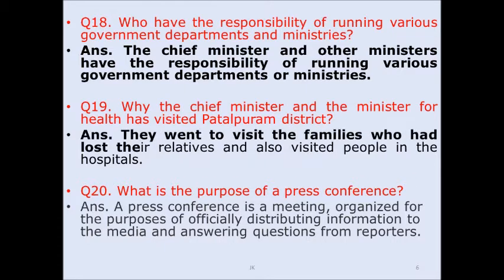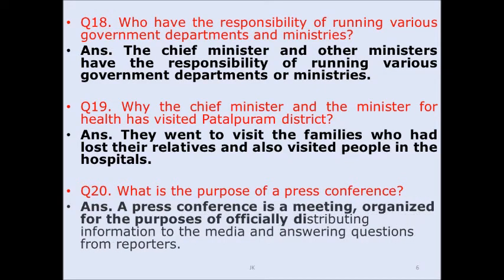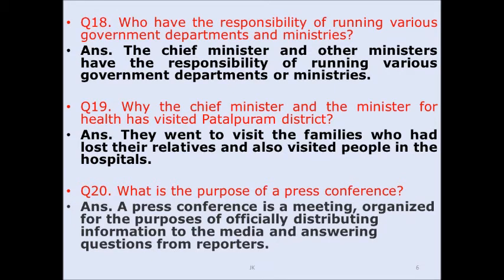Question number 19. Why did the chief minister for health visit Patalpuram district? Answer. They went to visit the families who had lost their relatives and also visited people in the hospital. Question number 20. What is the purpose of a press conference? A press conference is a meeting organized for the purpose of officially distributing information to the media and answering questions from the reporters.